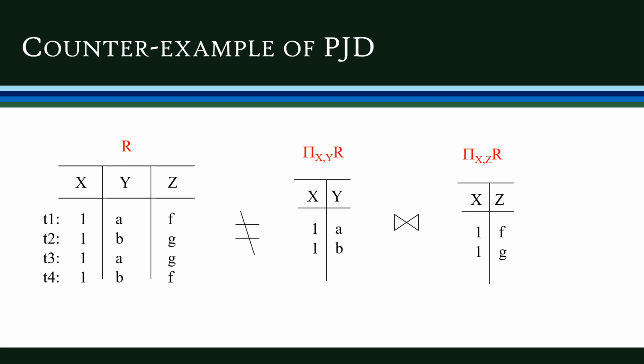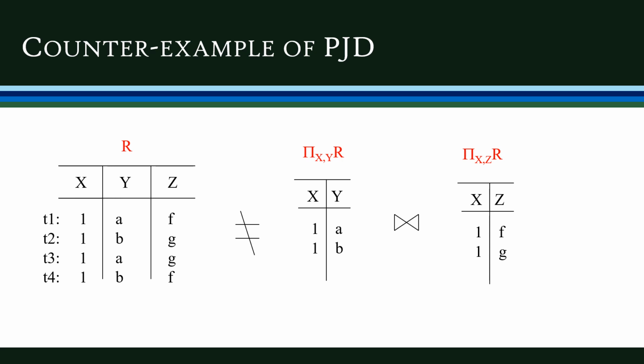Okay, fine. Now we perform a natural join operation between these two decomposed tables, xy and xz. So what will be the output? We combine them based on the common attribute x, right? So what will be the resultant value? The resultant table will consist of the tuples 1, a, f. Then the second row, the x value is 1, the y value is b, and the z value is g, right? So we'll be getting only two tuples.